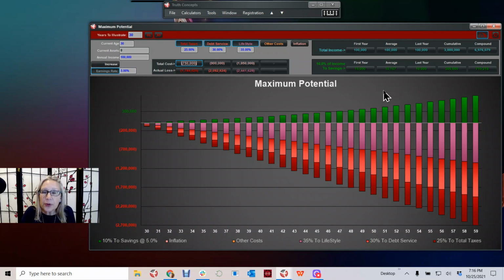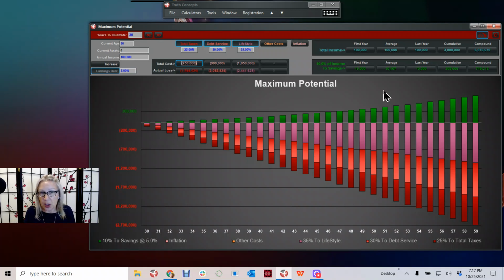So a couple things that I want you to take away from this. Maximum potential here, 719,000. That's kind of interesting compared to the 6.9 million that it could have been, could we have saved all of our money. So we know that the 6.9 million is not reasonable because we do have to pay taxes, we do have debt, and we do have to live. And yet it's interesting to see this massive, massive impact.